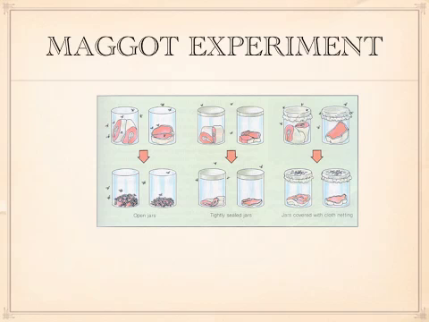In his final round of testing, he wanted to prove that the maggots didn't come from the air. So he exposed the fish and the meat to the air by covering them with a cloth netting. Flies could not touch the meat or lay eggs on the meat. However, they were able to lay eggs on the mesh, and we saw maggots appear on the top of the containers.